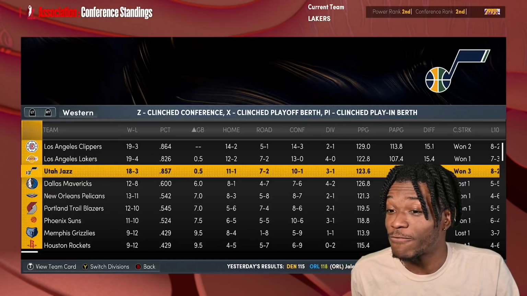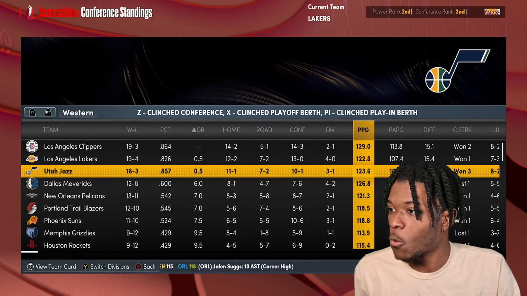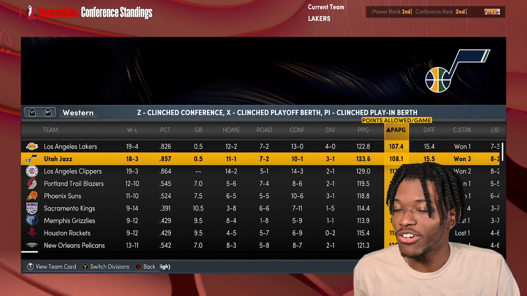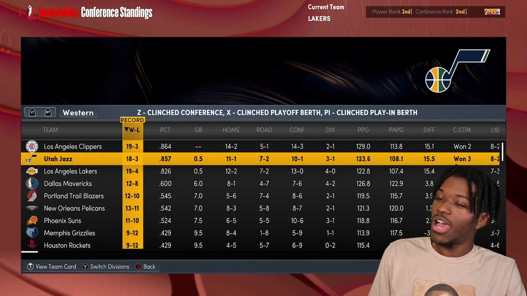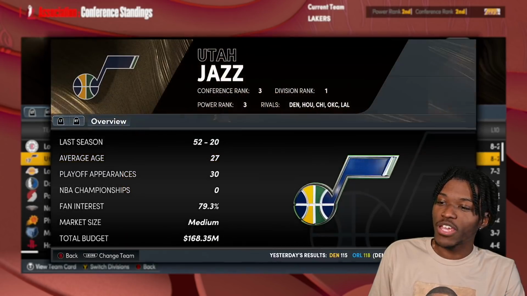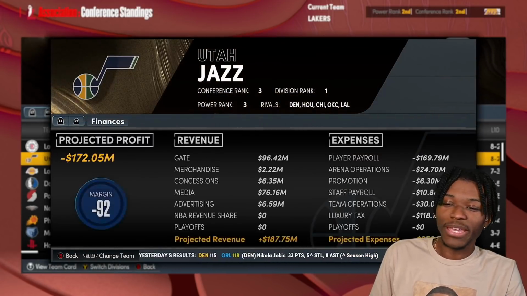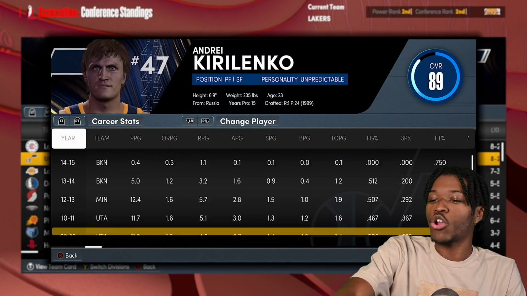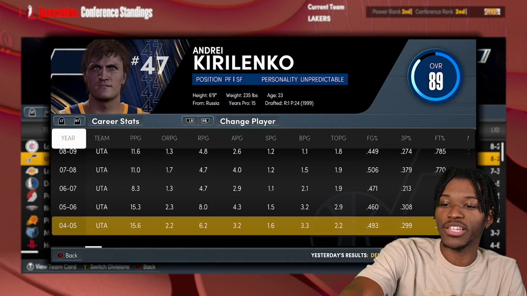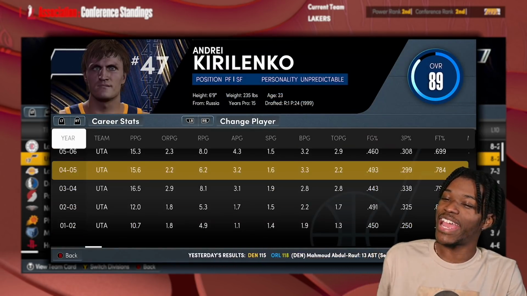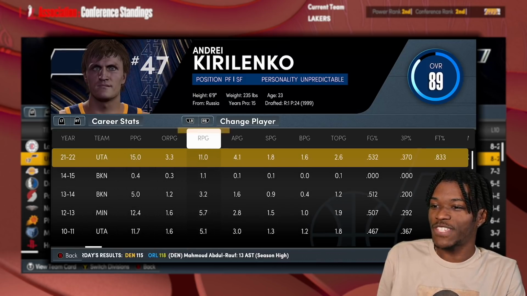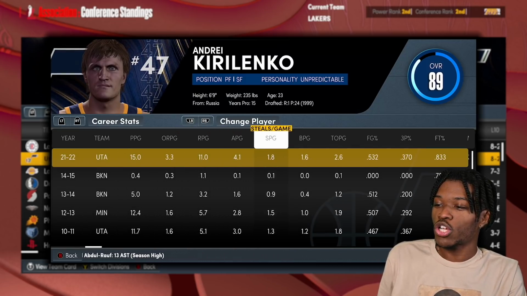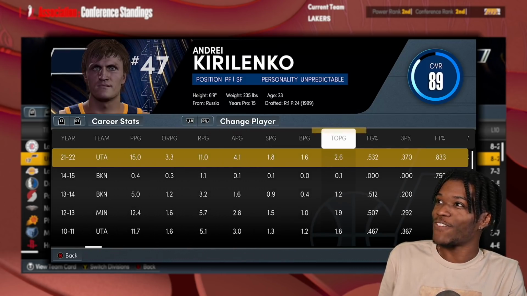I forget who Utah even added. AK-47, defensive monster. This team is probably giving up no points. Points played against, they're second. I'm telling you, bro. AK-47 was a completely different beast. Y'all youngins, I'm saying youngins, it ain't even been that long. It ain't even, no, prime version of him. Look at this. Yeah, y'all don't, man. And in this game, he's averaging 15, 11, 4, 2 steals and a block and a half. That's amazing.